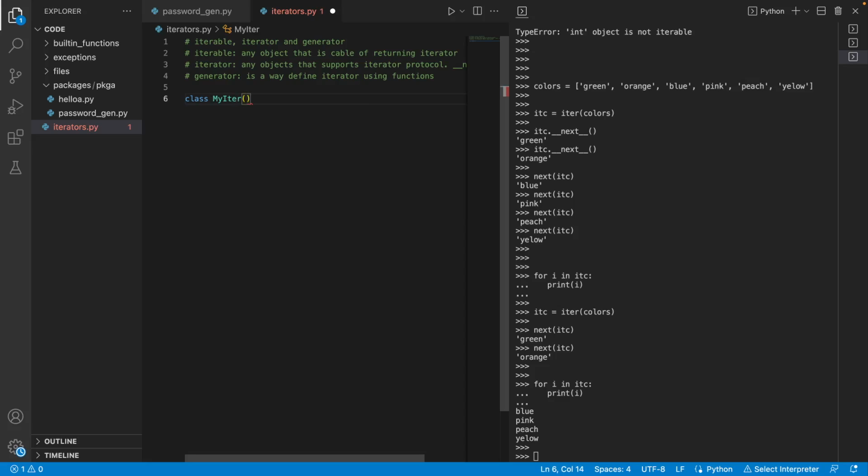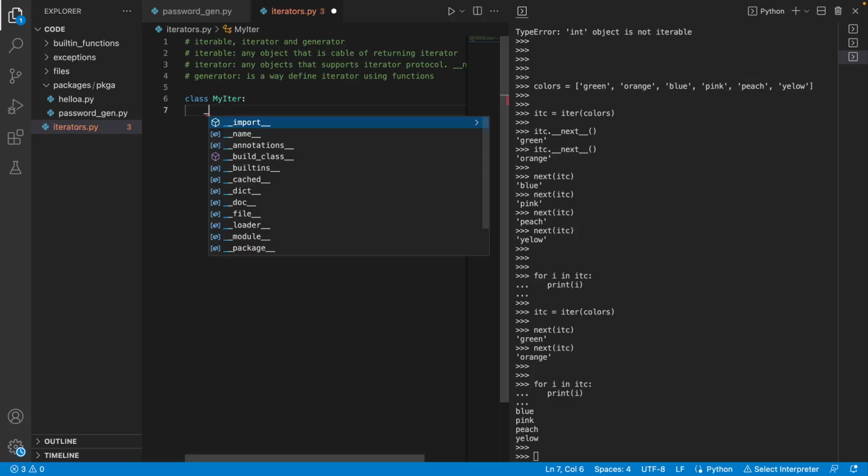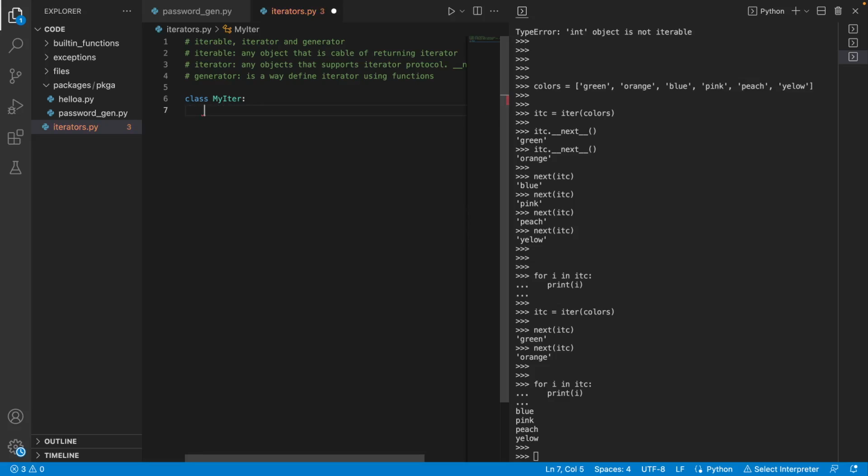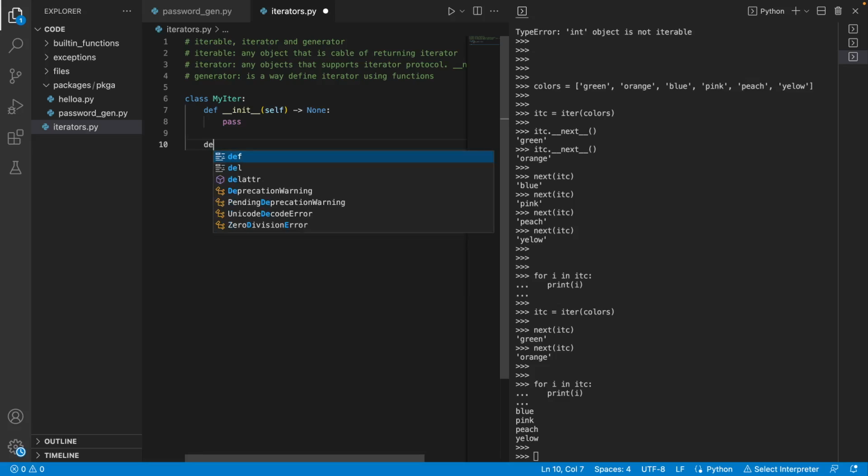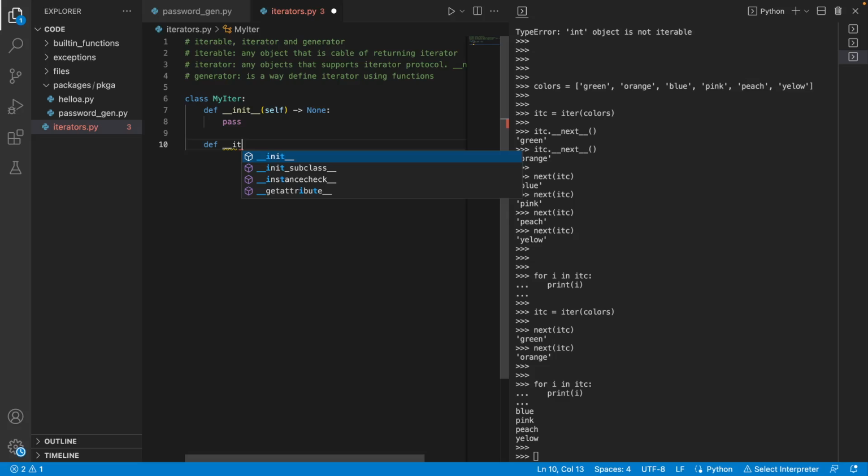So I can define what we have called a magic method. Init is a constructor, and I'm putting nothing in there. So I have an iter.